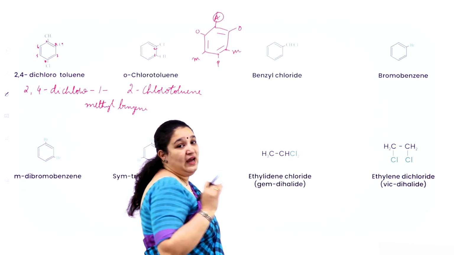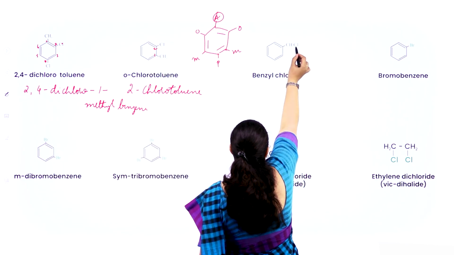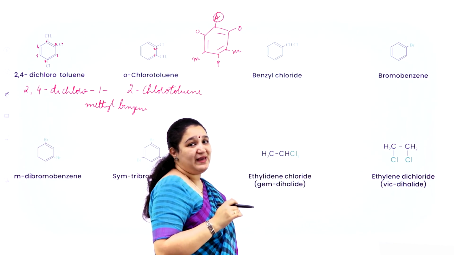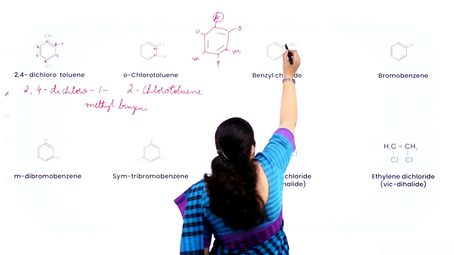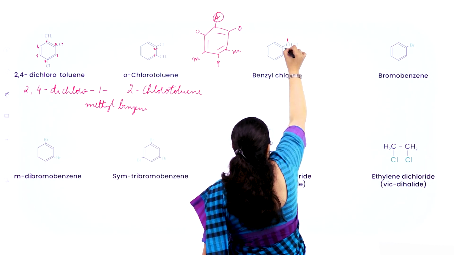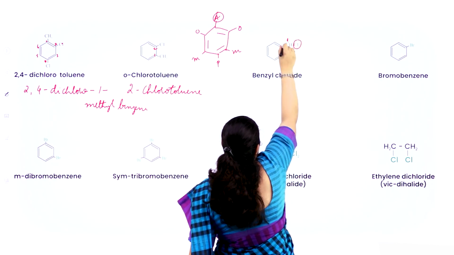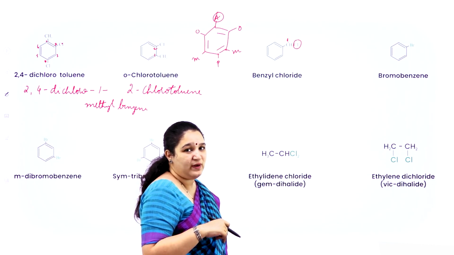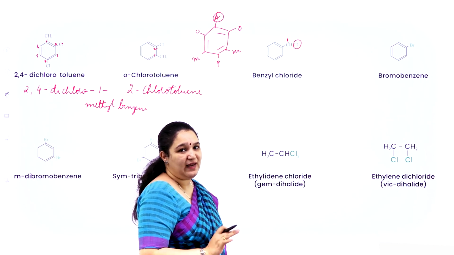Next one I have benzyl chloride. Benzyl because I have a benzene ring with CH2 group. Then we call it as benzyl. So benzyl chloride. But IUPAC name, this is my main chain. This carbon atom, first carbon atom, has chlorine attached and one benzene ring attached. When benzene ring is acting as a substituent or a side chain, we call it as phenyl group.